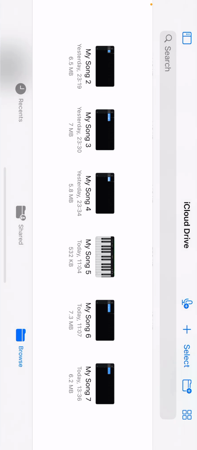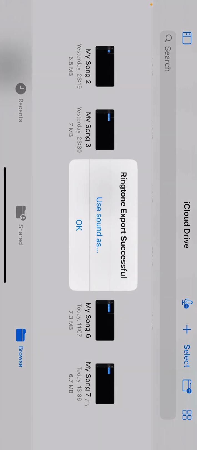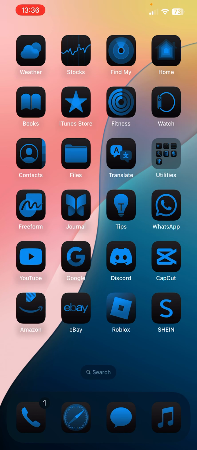Hold it down, and then Share, and then Ringtone, and then make it, and then export it, and then use Sound as ringtone. So I hope that actually helped on how to do it. If it didn't, I am sorry.